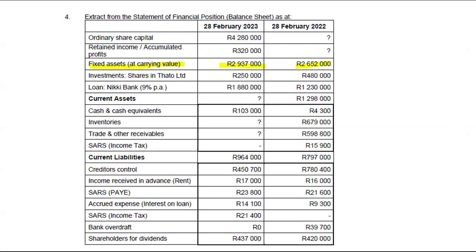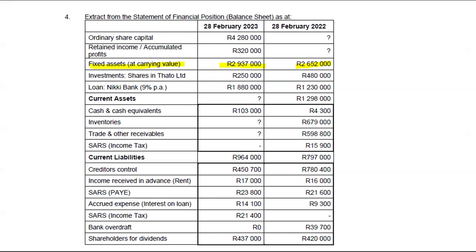So far, investment will be a fixed deposit. An investment is us having invested our money elsewhere. Here, it looks like we invested our money in Tato Limited. So we bought shares. So understand that one company can buy shares from another company. So the shares that it buys from the other company, it means this company is a shareholder. So whatever value of shares they have in the other company, they see it as an investment. To them, it's an investment. Like to us here, those shares that we own at Tato Limited are just an investment. So the higher the investment goes, it means we took our money and we are investing more. So it's a cash outflow.